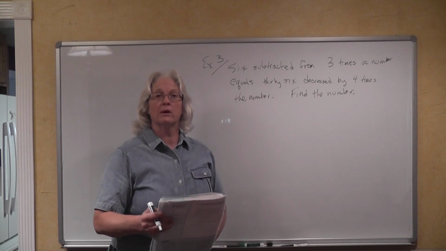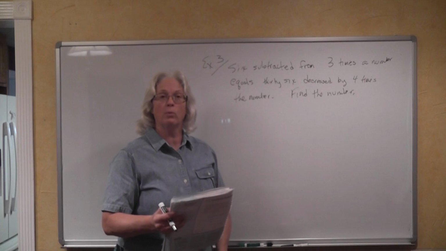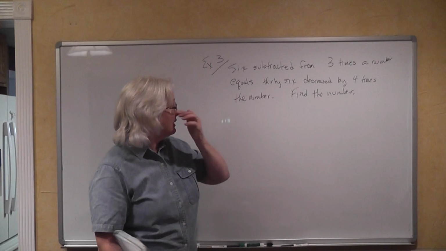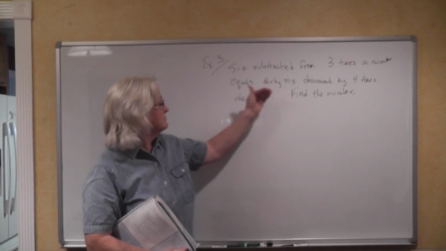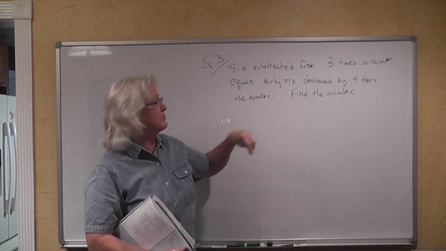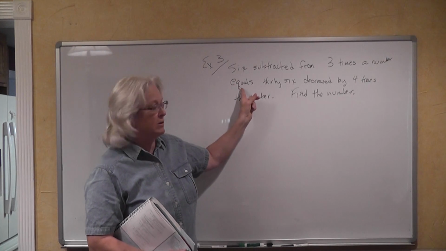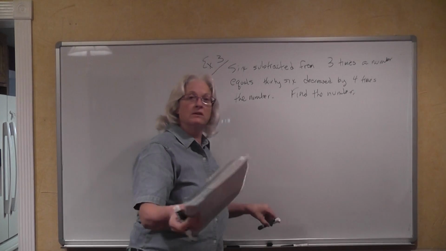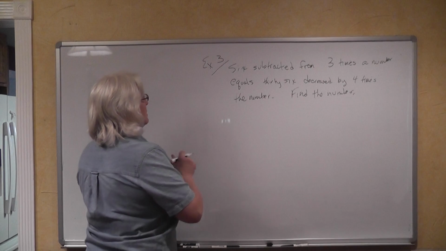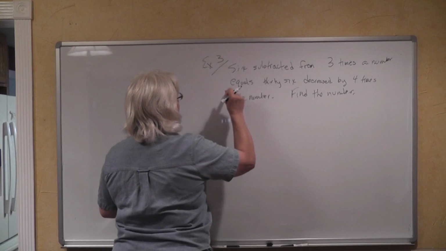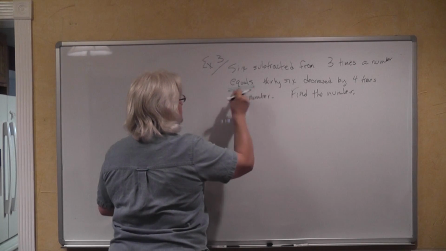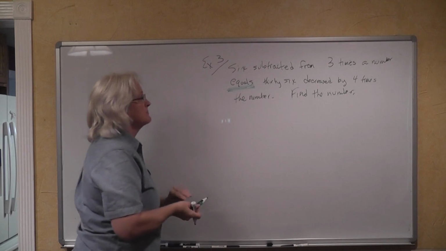Now remember I said at the beginning that we want to be very careful to analyze our problem. 6 subtracted from 3 times a number equals. This is where we're going to have the break in our algebraic sentence. That's where our equal sign is going to be.